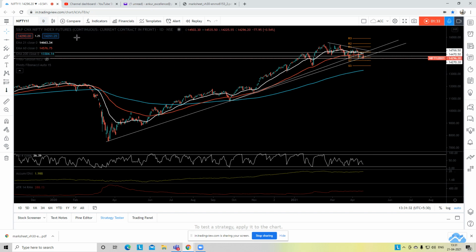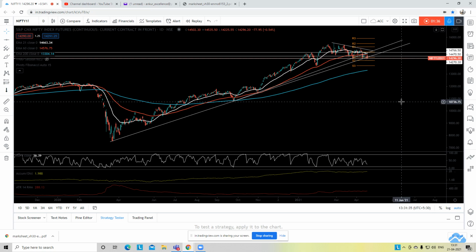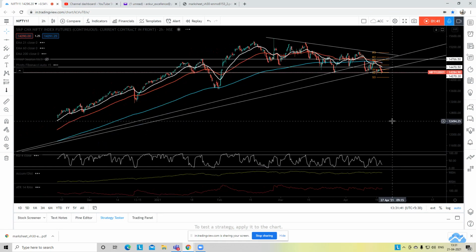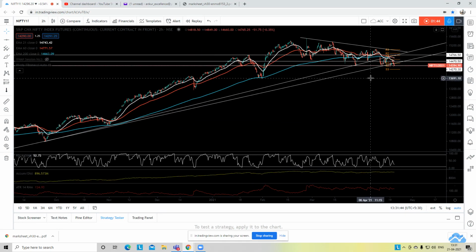So the first support in the market based on this particular chart structure. Let me open the 2 hours chart for you. So the first support we can get in the market is somewhere here, which is 13,787. So let's keep this level in mind very crystal clear, that in case the market slips below 14,000, it should stop somewhere around 13,787. And at this particular level, we will not try to short the market.